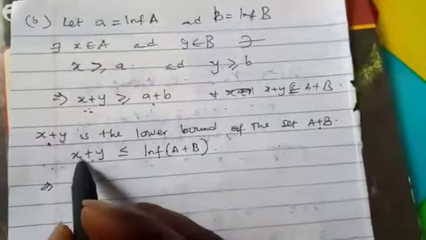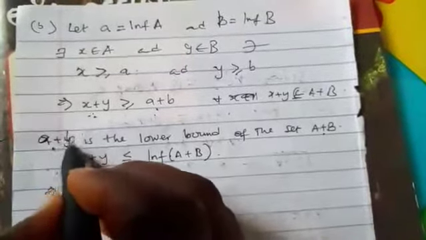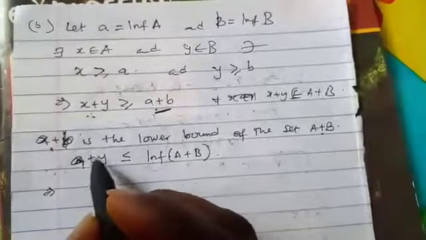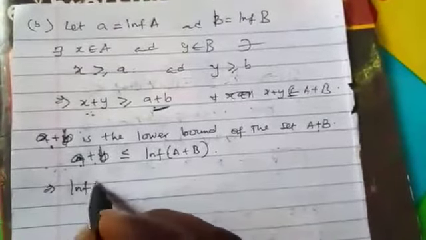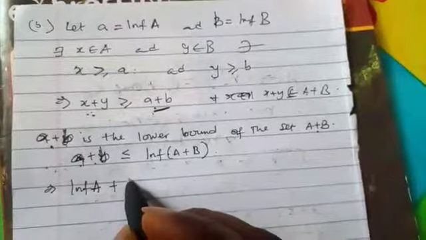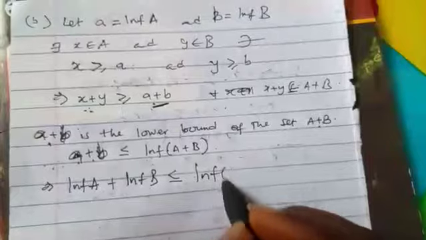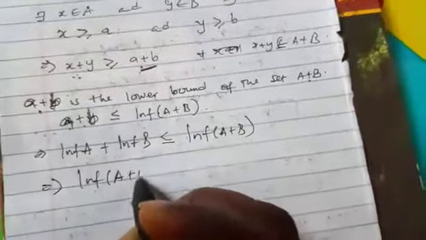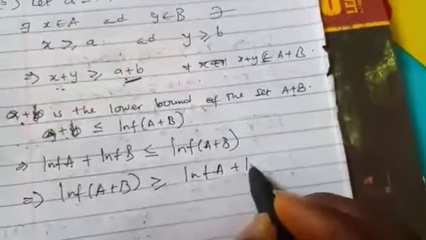And what does that mean? Sorry, it is this one that we are talking about, A plus B. Now, what's our A? Our A is inf A, plus our B is inf B, which is less than or equal to this. So that simply means that infimum of A plus B will be greater than or equal to inf A plus inf B.